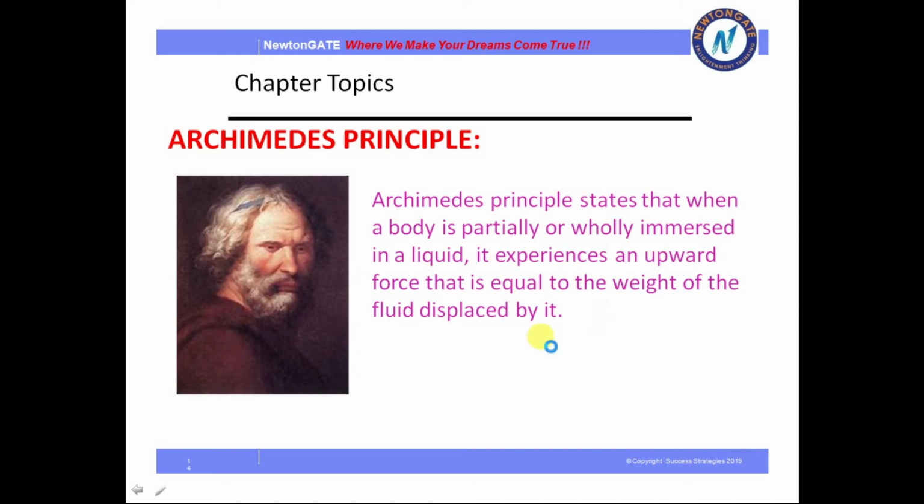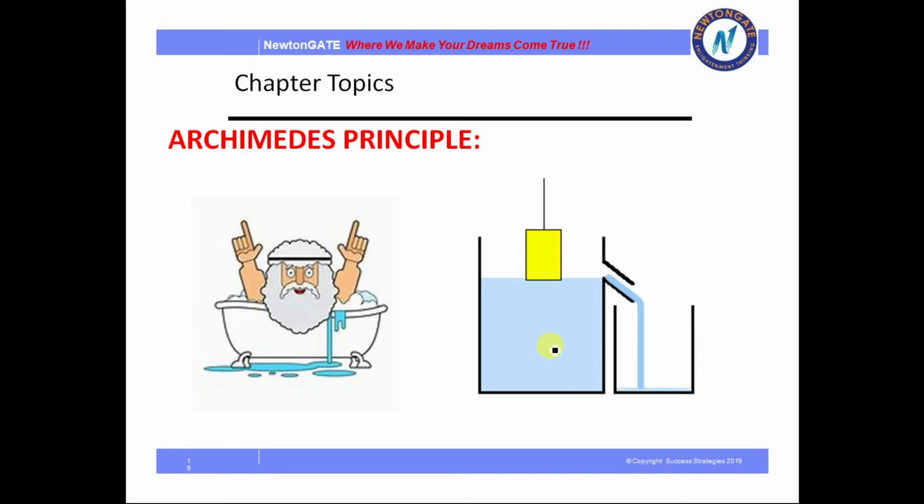What does it mean? You can see from this animation that whenever this weight is immersed in this, the amount of the body immersed, that amount of liquid is displaced here.